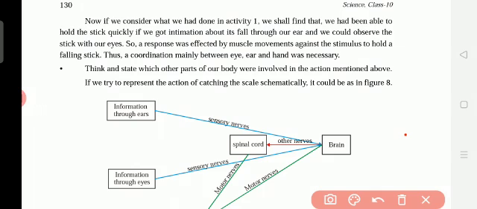We have seen that the stick is falling. And the next one, our hand is responding. We are holding that stick with the hand and fingers. So ears, eyes and hand work together. It is the coordination between eye, ear and hand that was necessary to catch that stick.